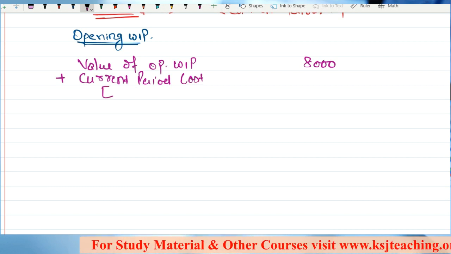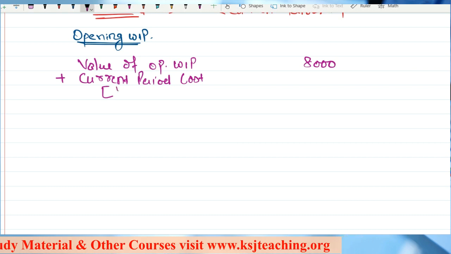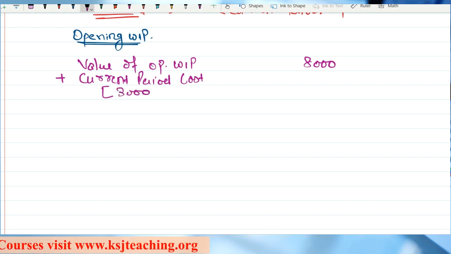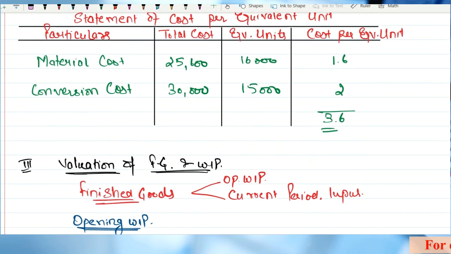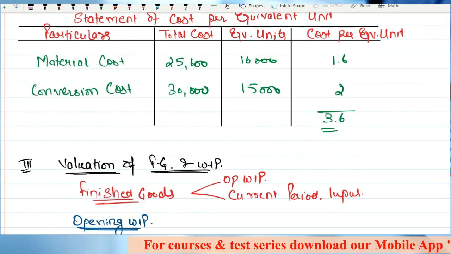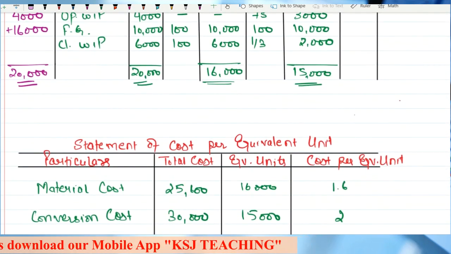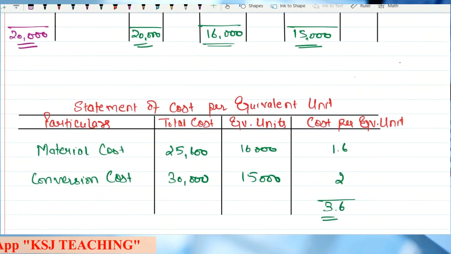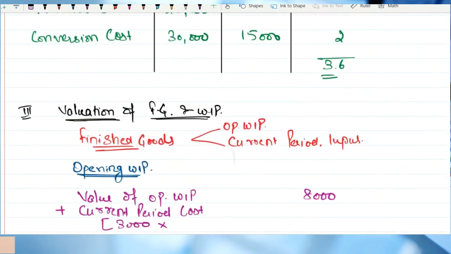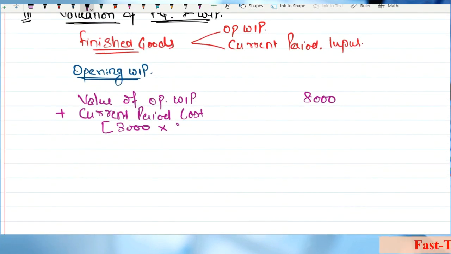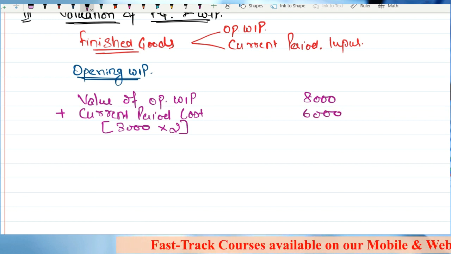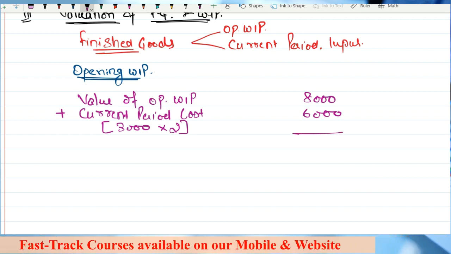How many equivalent units in the current period have been done? 3,000, right? And what is the cost incurred on that? Now be careful here. The cost incurred on that is only the conversion cost, no material cost. Is there any material cost incurred? No, sir. Only the conversion cost has been incurred, and the conversion cost is rupees 2. So this is 6,000. Clear? Total cost is 14,000.